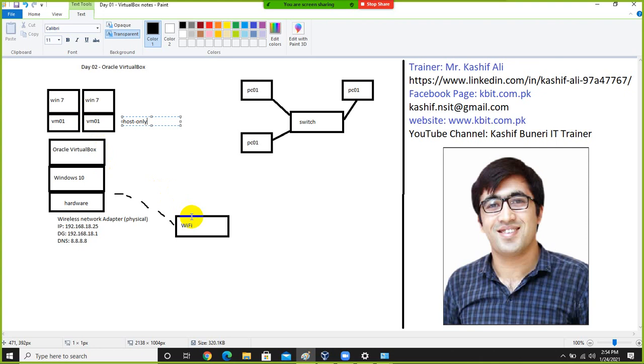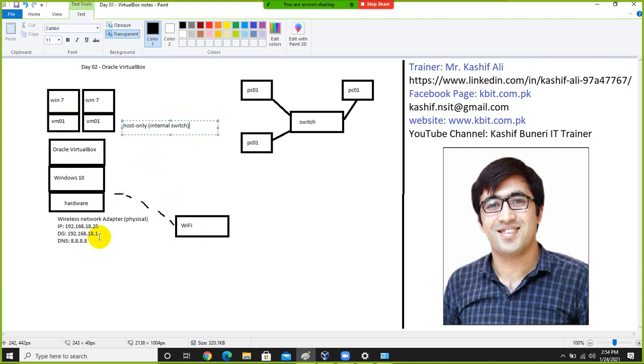For example, if they want to communicate to internet, they won't be able to get access to internet because the adapter is connected to host only. So host only mean, in simple word, internal switch. Internal switch mean that there is no internet connectivity. These two machine has nothing to do with the outside network. It would not be connected to this one.